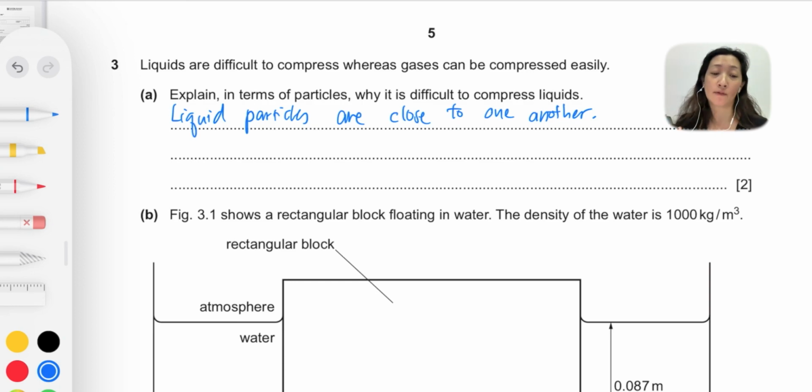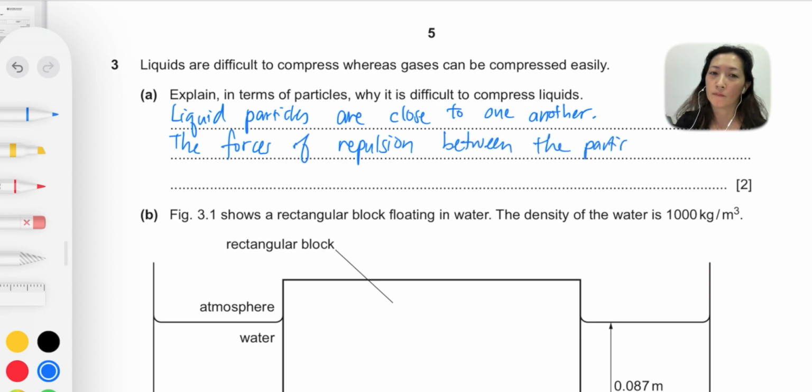So that's the second answer we're going to write. The forces of repulsion between the particles are high.